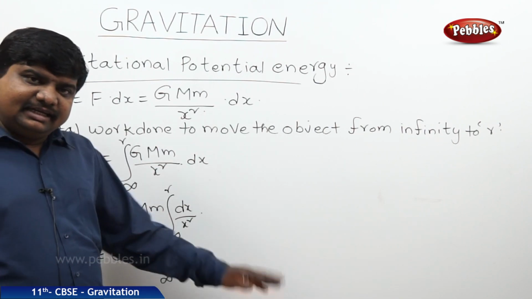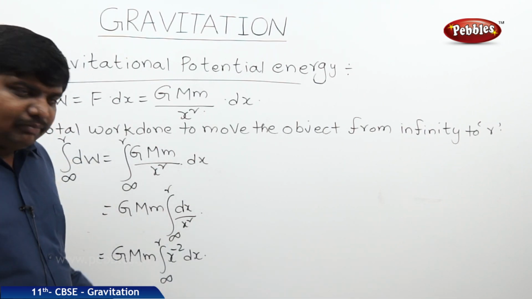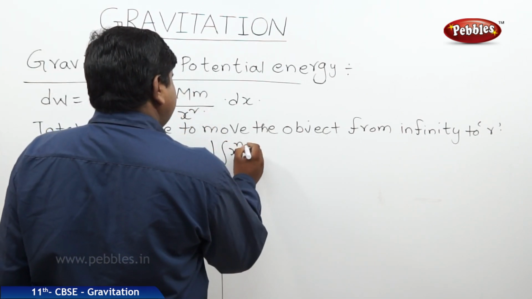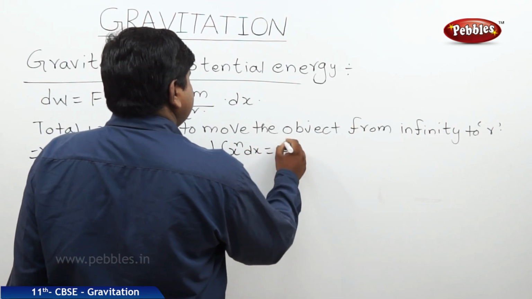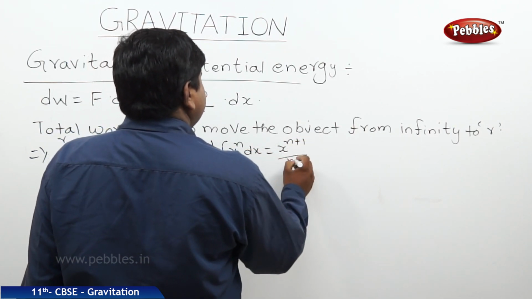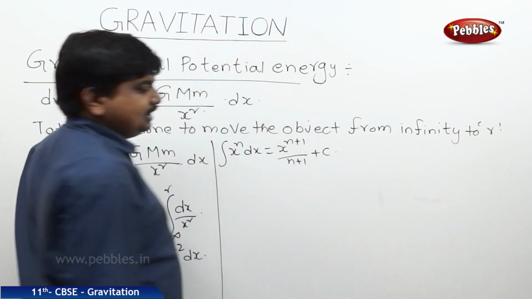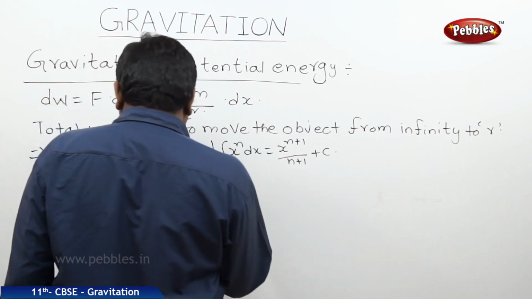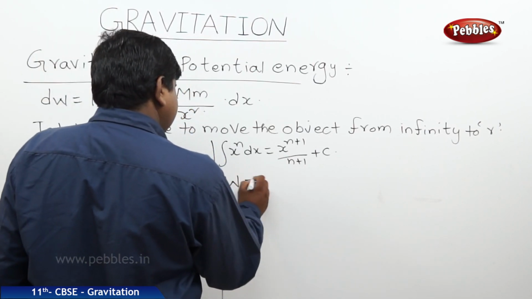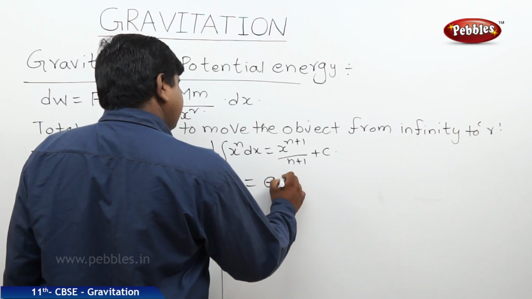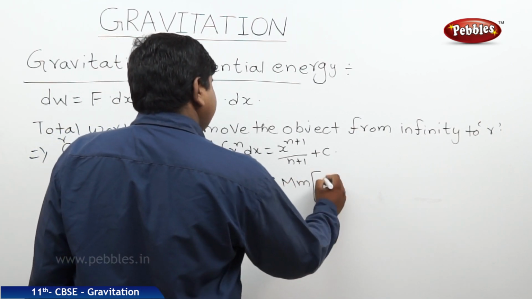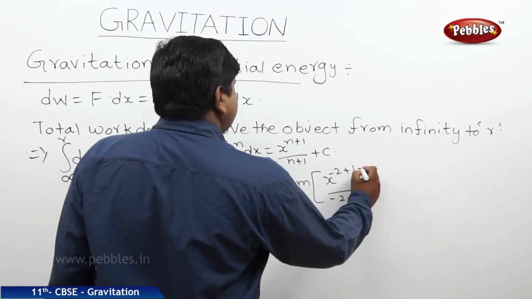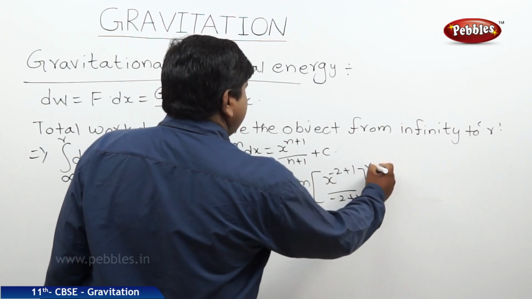Integral x power n dx is equal to x power n plus 1 by n plus 1, plus some constant. In place of n we have minus 2. Therefore, work done is equal to G M m into x power minus 2 plus 1 by minus 2 plus 1 under the limits infinity to r.